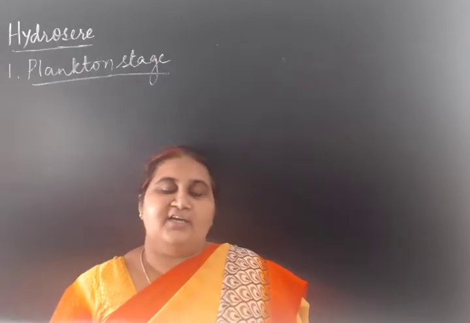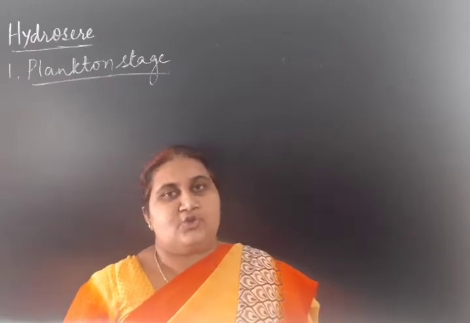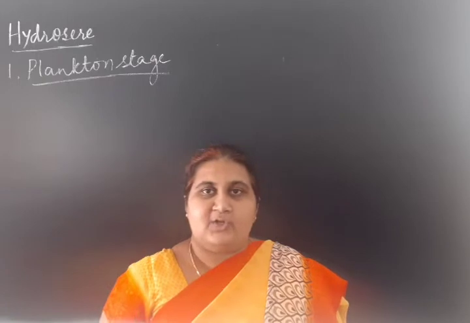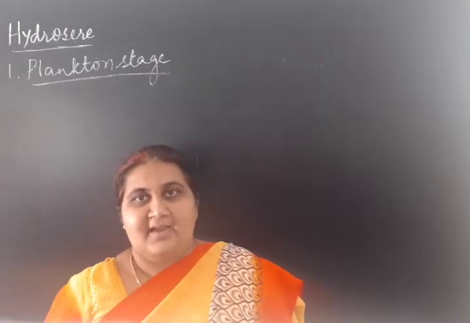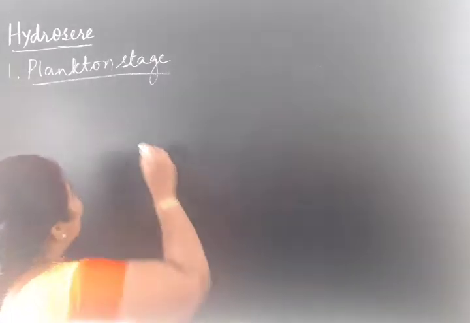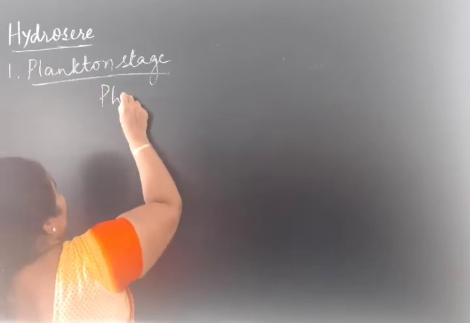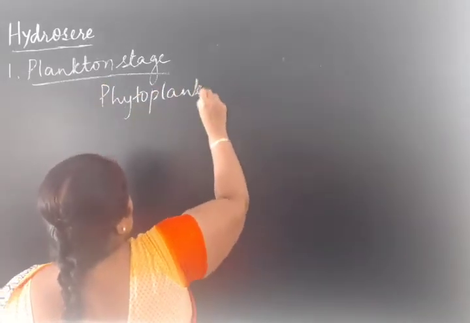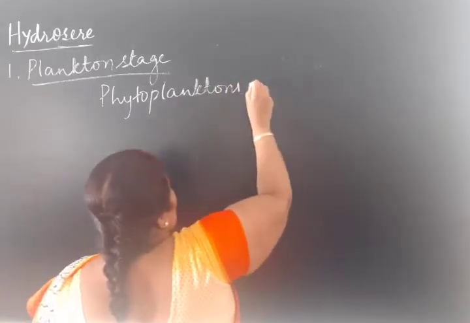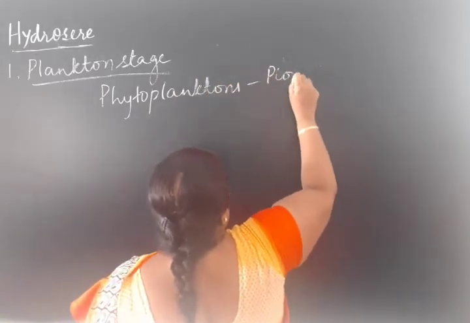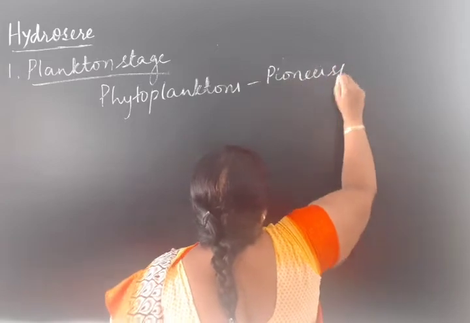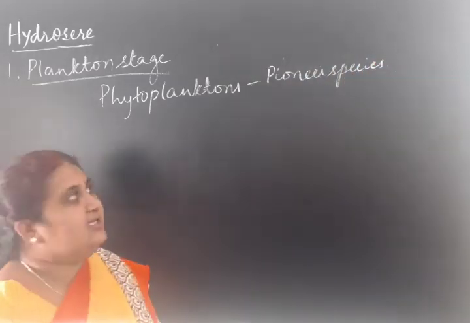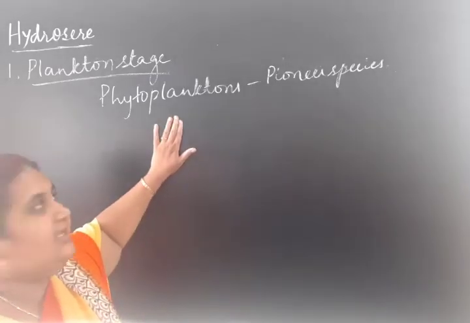Phytoplanktons are the free-floating microscopic plants. And these phytoplanktons form the pioneer species. How do they develop in the newly formed water body?